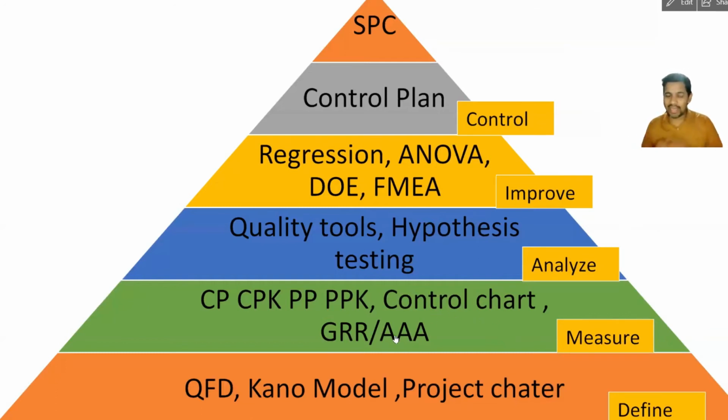And then data authenticity is very important as far as Six Sigma is concerned. If you have continuous data, you can use GRR. If you have attribute data, you're going to use attribute agreement analysis. And then the third phase is analyze.